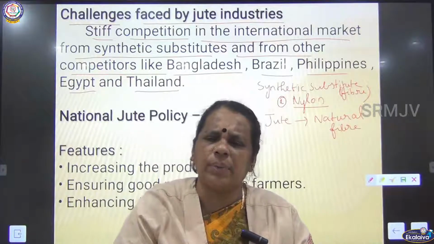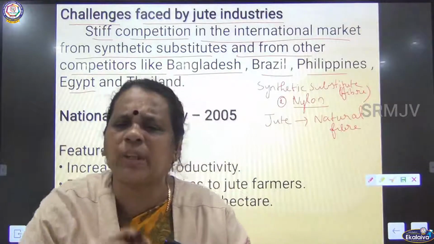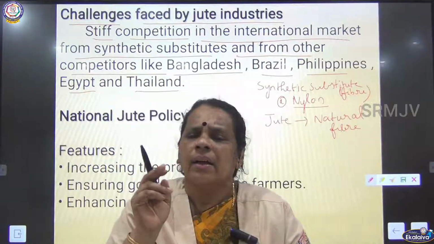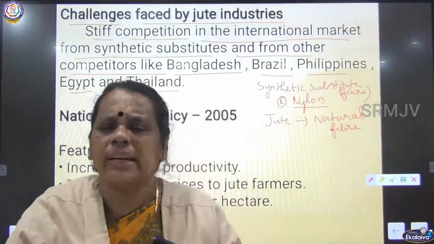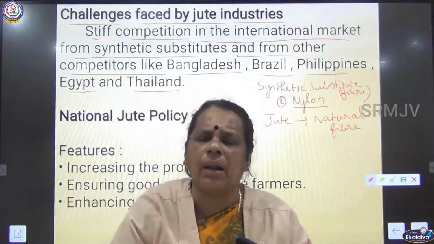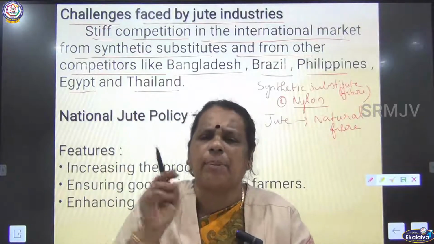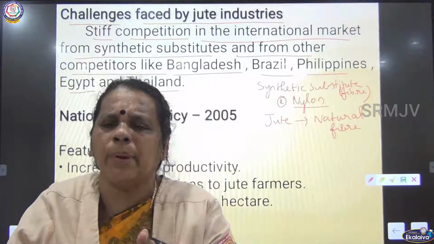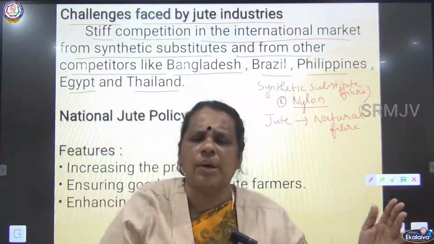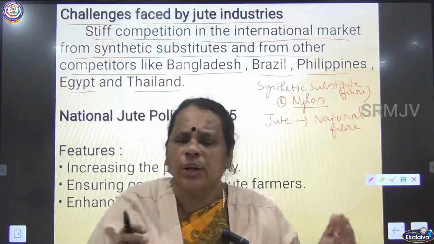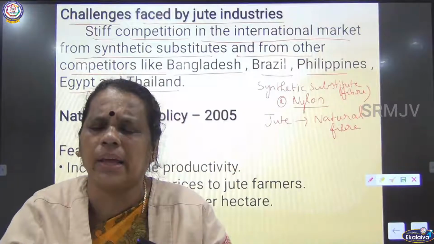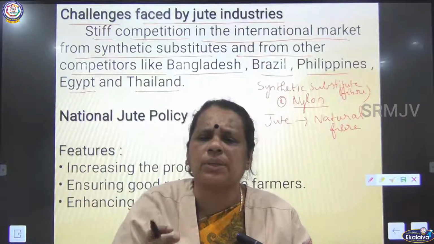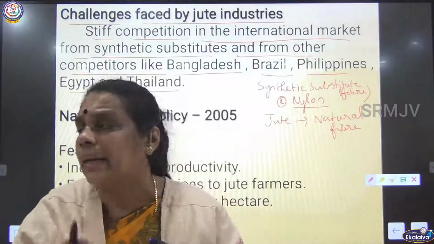So one of the important challenges, the greatest challenge faced by the jute industry, is stiff competition. What is the competition here? Synthetic substitutes are available in the international market, for example nylon, which is available at a cheaper price. So people are shifting from the natural fibers to the synthetic fibers. Jute fiber is very costly, so they are moving to synthetic substitutes, that is nylon, which is available at a cheaper price.